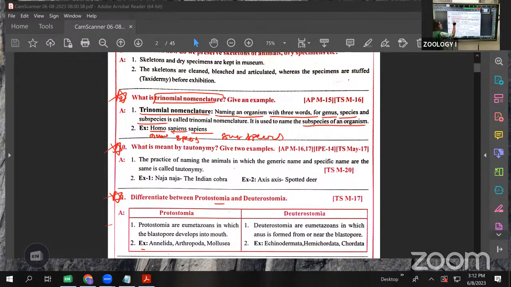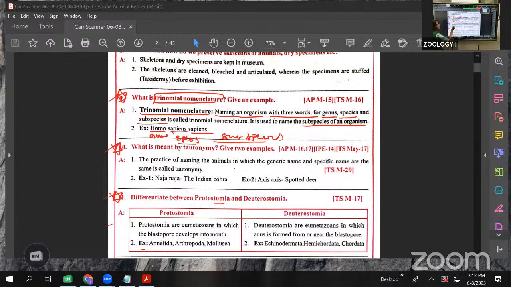Give the example like that: Homo sapiens sapiens. Homo is the genus name, sapiens is the species name, and one more sapiens is the subspecies name. Like this, in the scientific name, three words are there, and that we call a trinomial nomenclature.